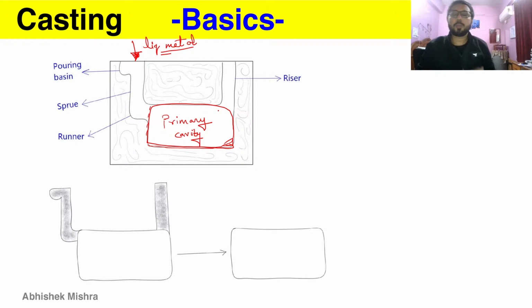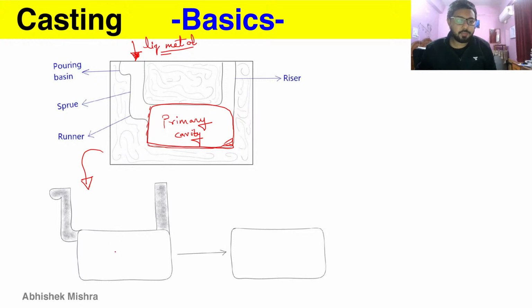After you pour the liquid metal and it has completely filled the cavity, it will solidify due to the temperature difference between the liquid metal and the molding sand. During its solidification, the whole cavity where the liquid metal is will be solidified, and after the solidification it will be like this.